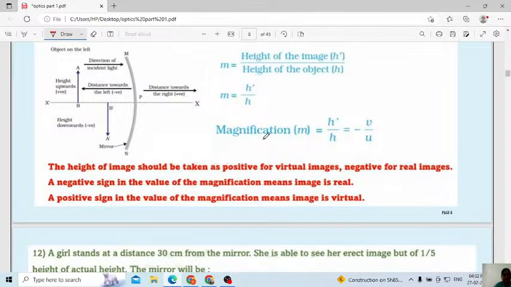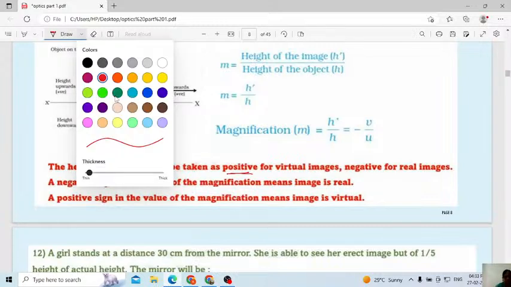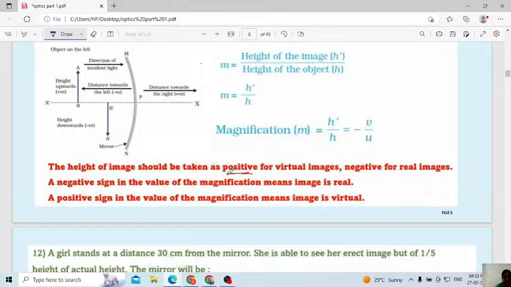Okay, magnification is indicated by small m. This value is h dash divided by h. It will be equal to minus v by u. This v by u, sometimes we will consider positive, sometimes negative. Let us see. The height of the image should be taken as positive for a virtual image. Wherever you get a virtual image, in that case we consider the height of the image as positive.